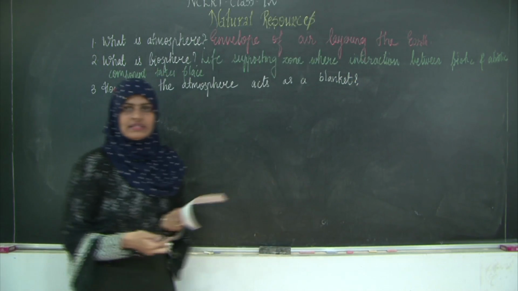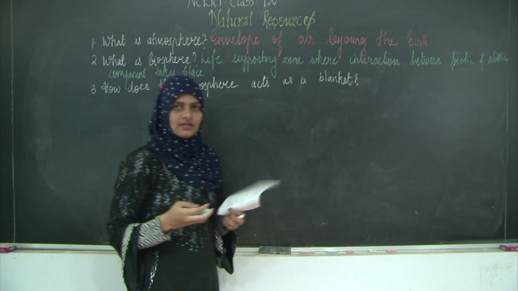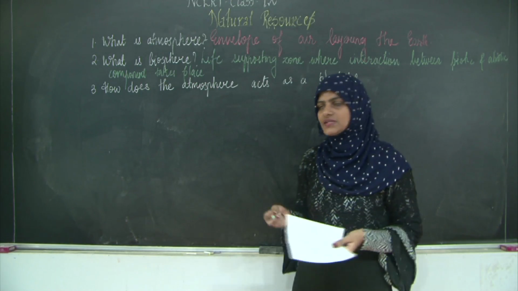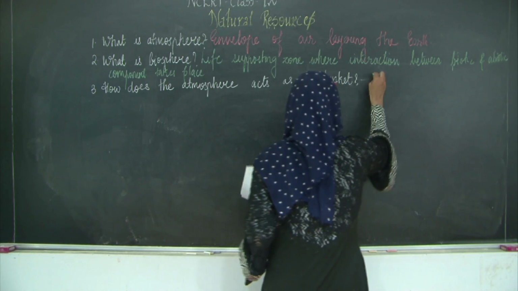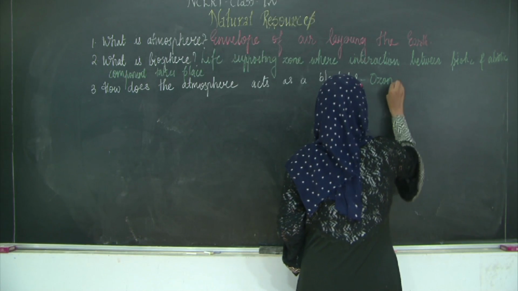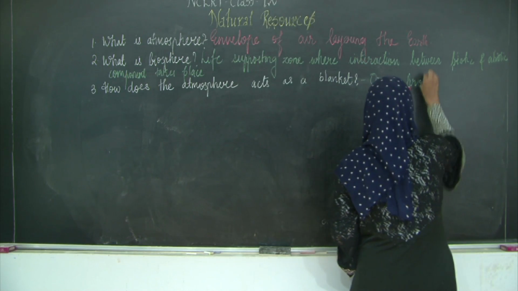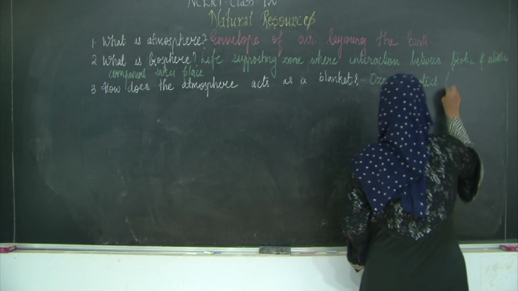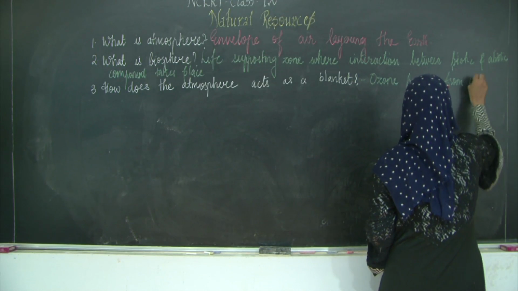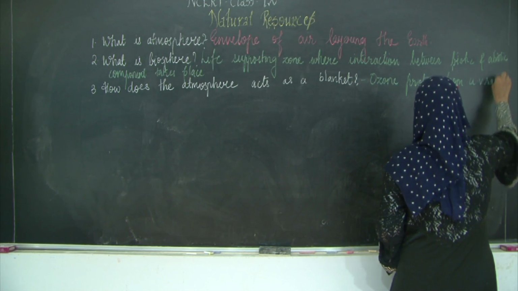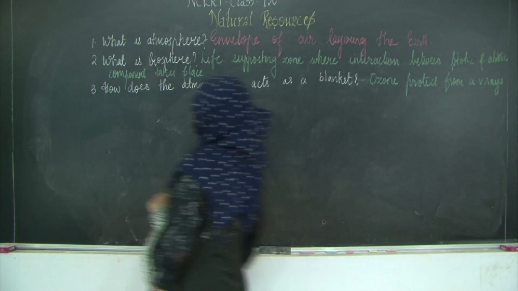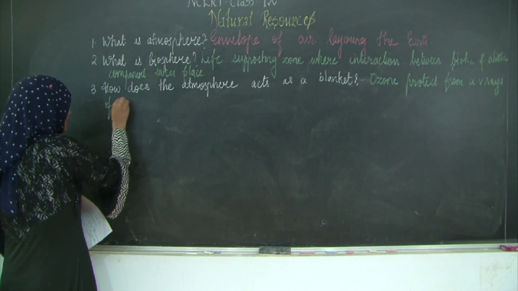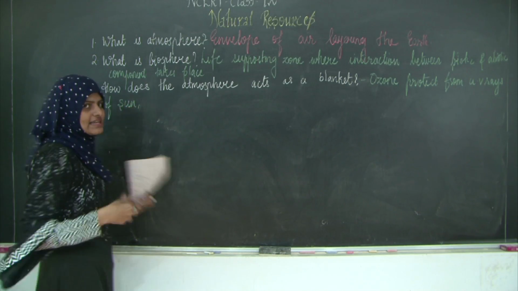The first thing is that the ozone present in the atmosphere protects us from the UV rays. So we'll write down: ozone protects from UV rays. UV rays from where? UV rays or the ultraviolet rays of the sun.